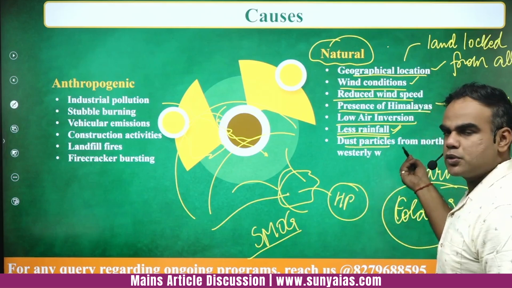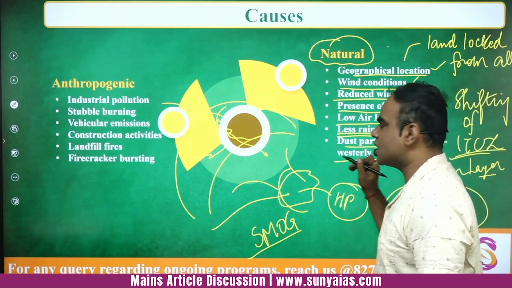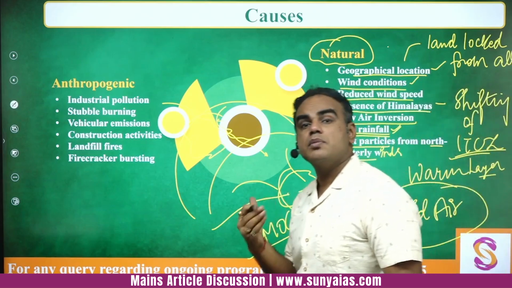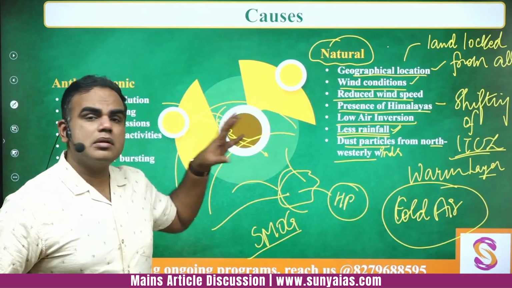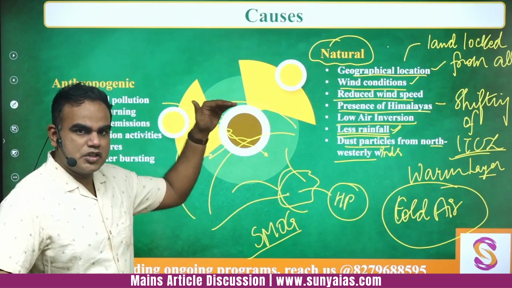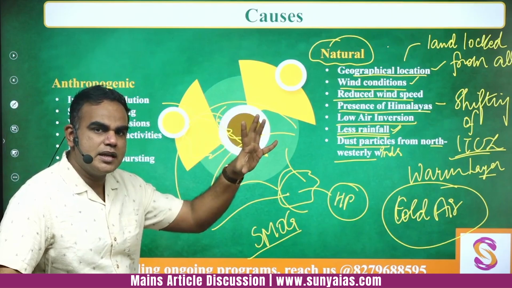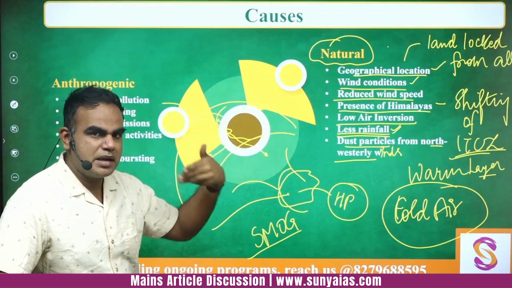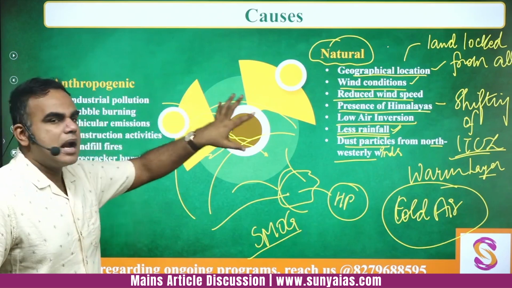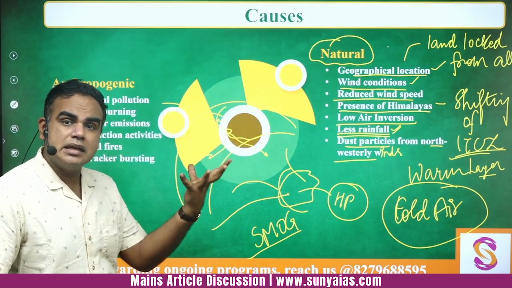And last point also is the dust particles from the northwesterly winds. Okay, so the dust particles from these winds also coming from Afghanistan, coming from Pakistan, also from the stubble regions, जहाँ पे stubble बनेंगे वहां से भी तो winds move करेंगी, वो यहाँ पे भी let's say they will bring this. Okay, so the combination of natural and anthropogenic factors increases it.